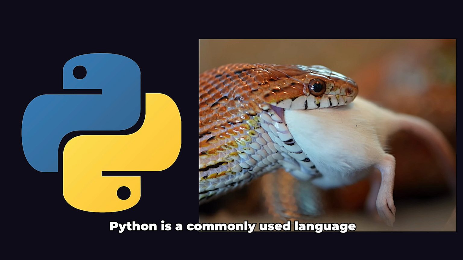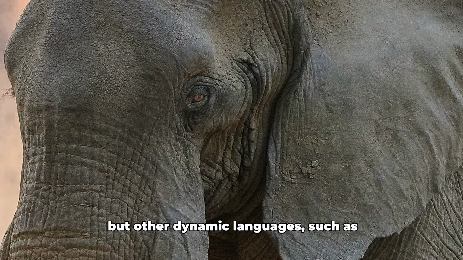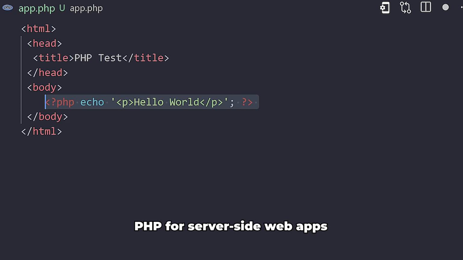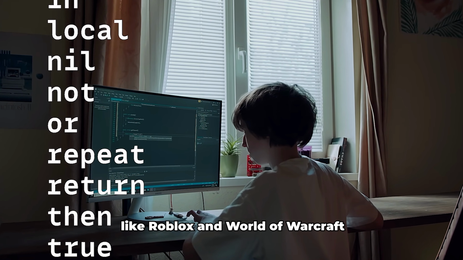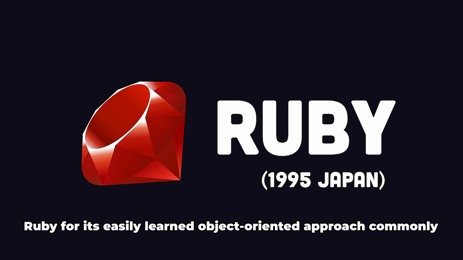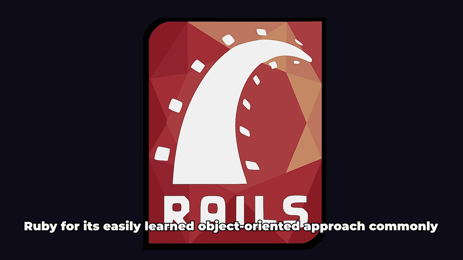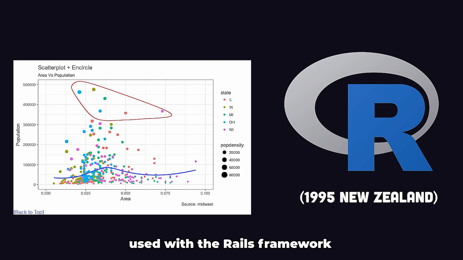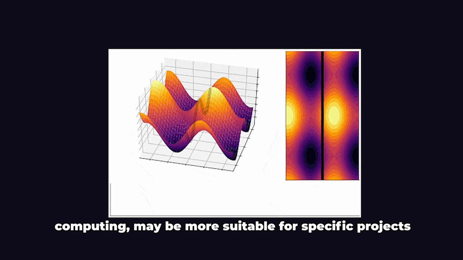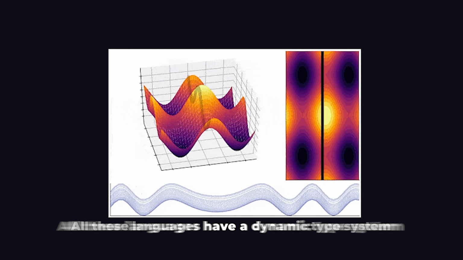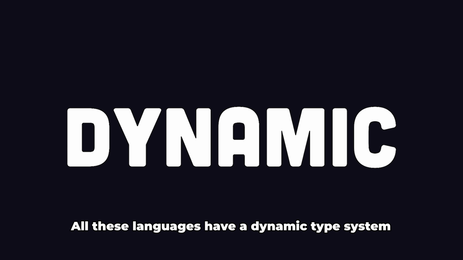Python is a commonly used language, but other dynamic languages such as PHP for server-side web apps, Lua for its simplicity and quickness in engines like Roblox and World of Warcraft, Ruby for its easily learned object-oriented approach commonly used with the Rails framework, and R or Julia for data science and scientific computing may be more suitable for specific projects. All these languages have a dynamic type system.